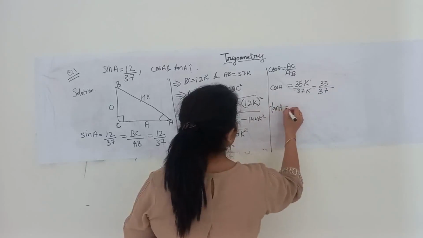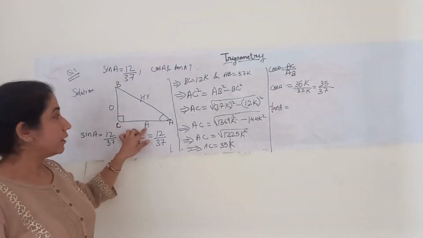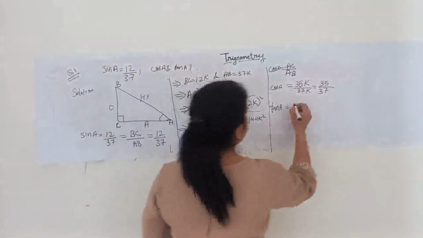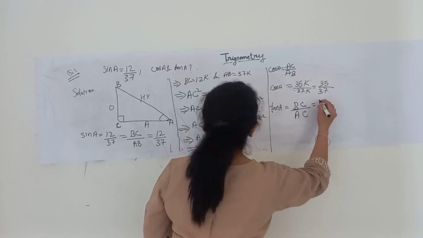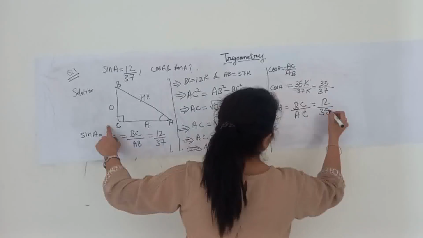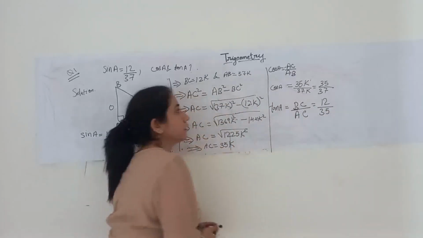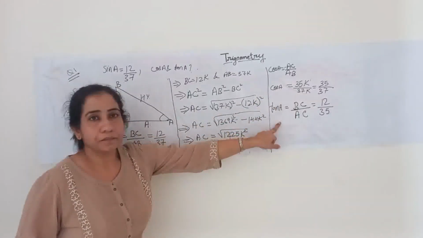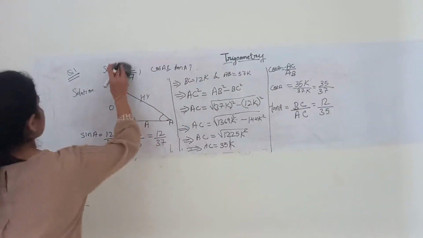Similarly, what is tan A? Opposite side upon adjacent side. The opposite side is BC and the adjacent side is AC. Tan A will be BC upon AC, that is equal to 12 upon 35. Got it? This was asked in the question. Cos A and tan A we had to calculate and we did the same. Fine? Clear? Coming on to the next question, students.